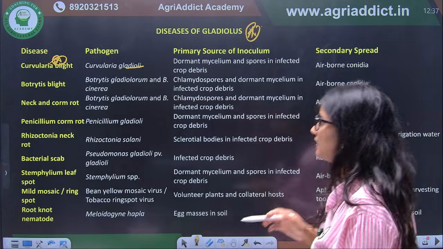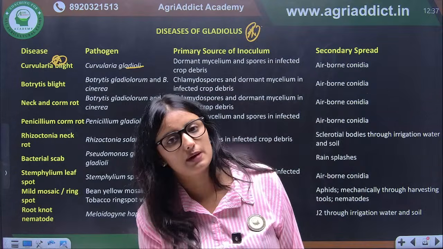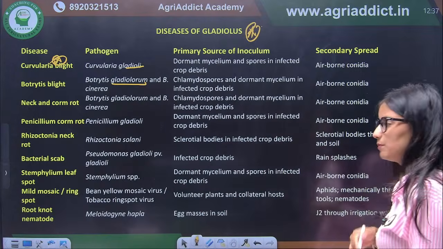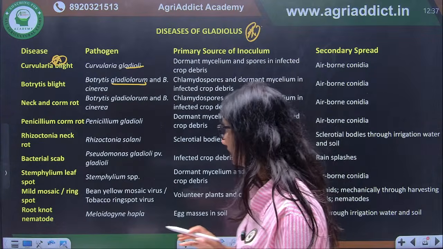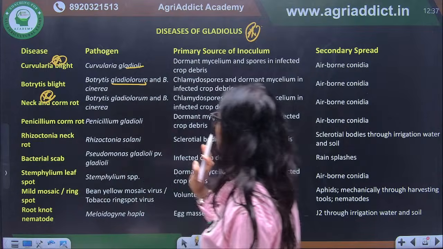Correct? And Botrytis blight is caused by Botrytis gladiolorum and Botrytis cinerea.